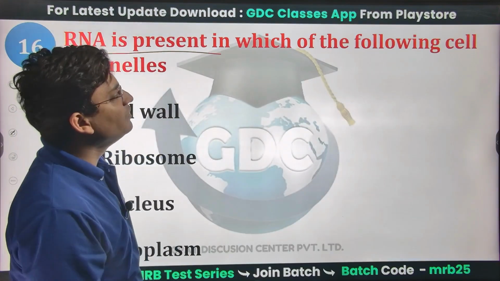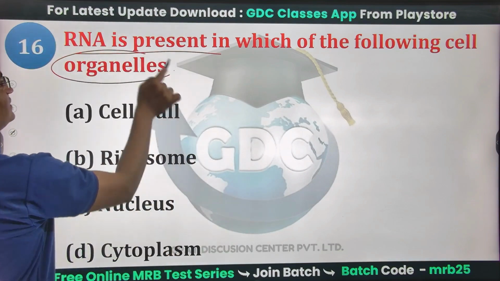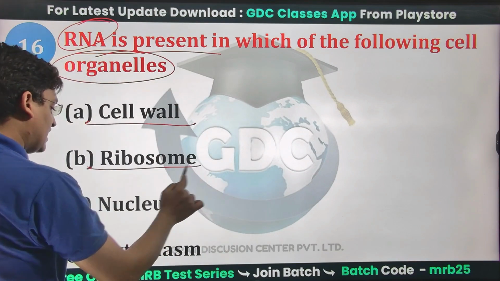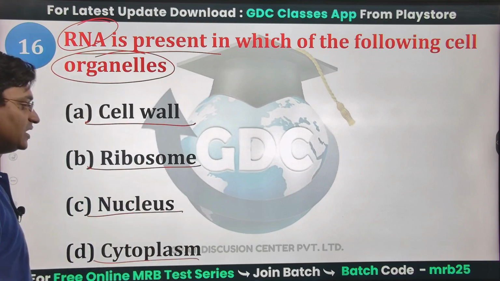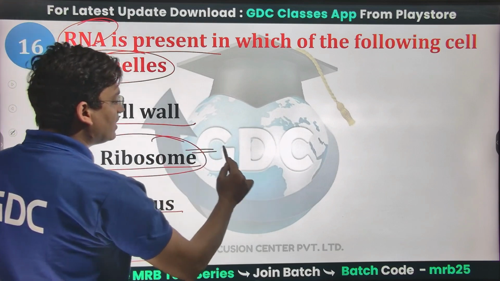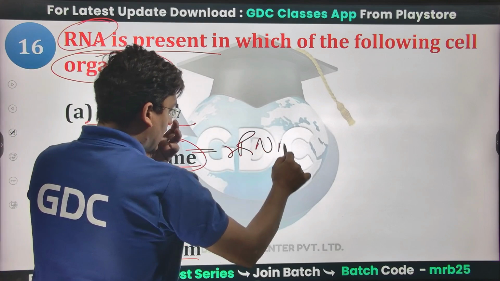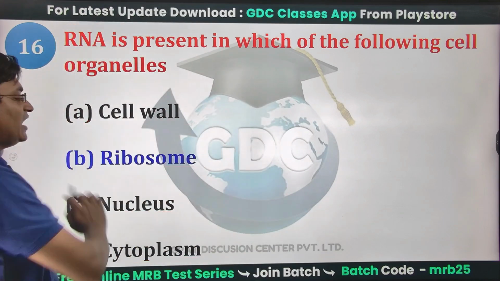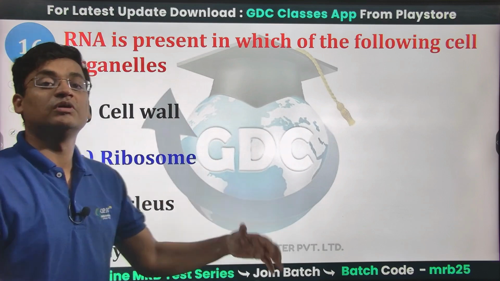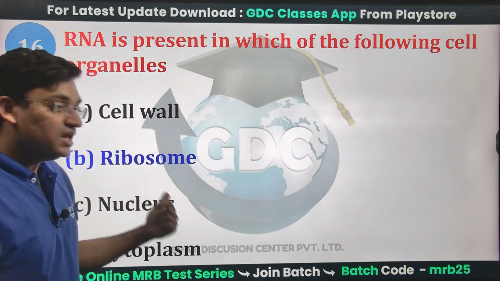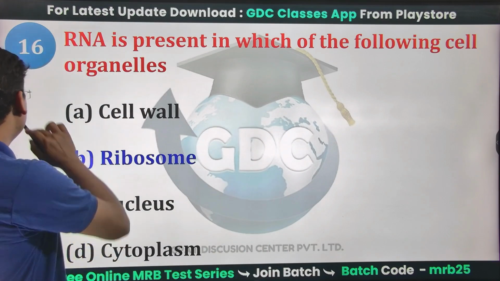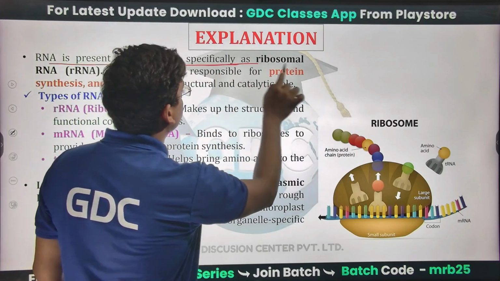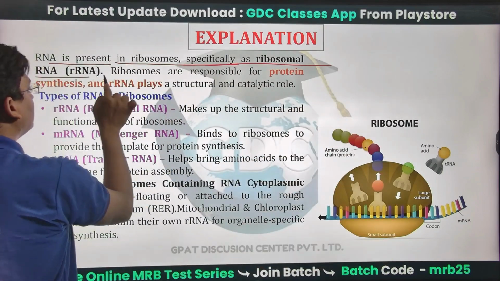RNA is present in which of the following cell organelles? RNA is present in the cell wall? No, not at all. Ribosomes, nucleus, and cytoplasm. So ribosomes have rRNA, also known as ribosomal RNA. So ribosomal RNA is present at the ribosome, which is responsible for protein synthesis. So yes, B will be the right answer. RNA is present in ribosomes, specifically as ribosomal RNA.